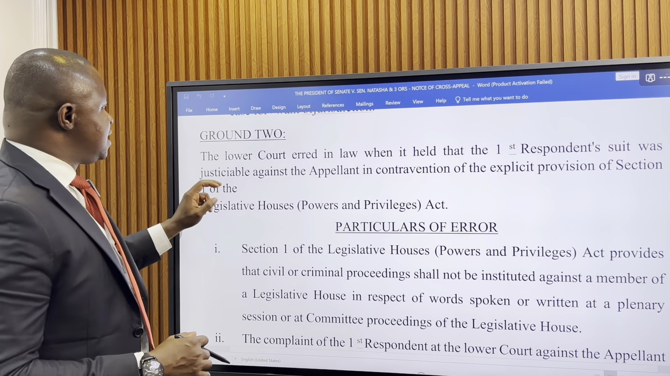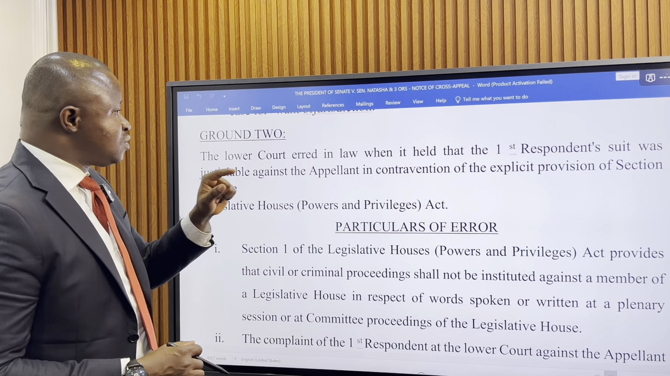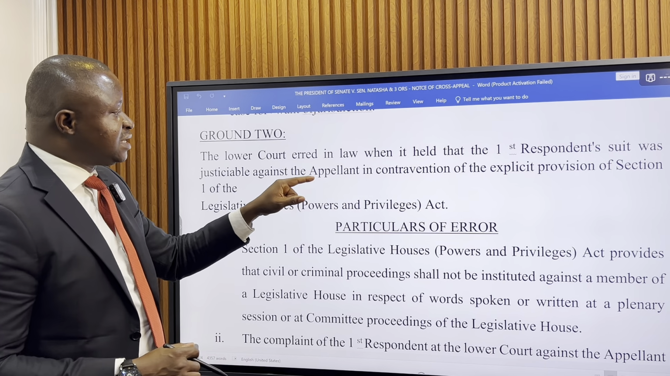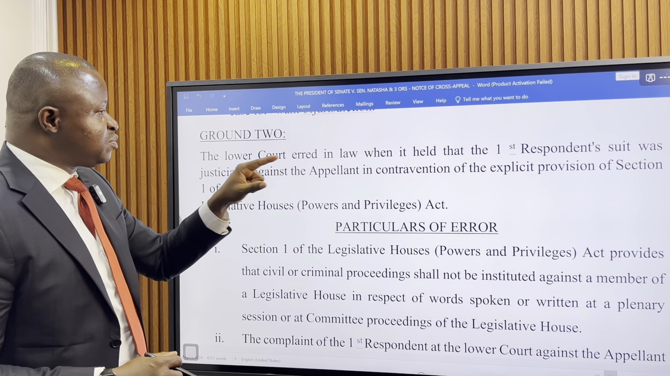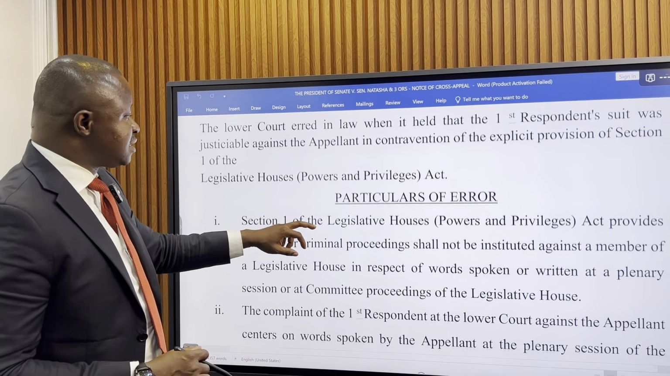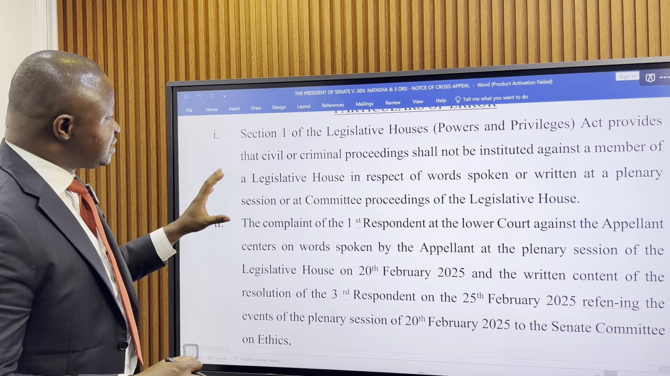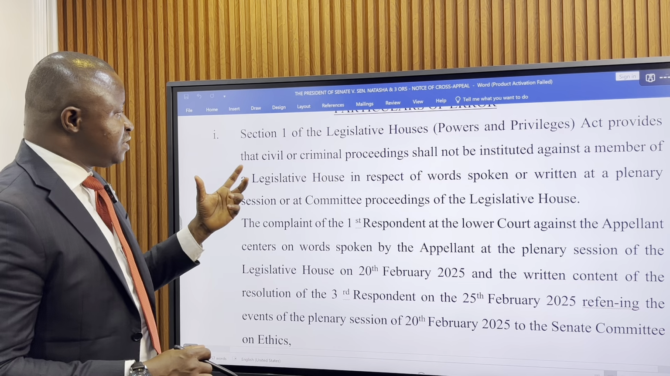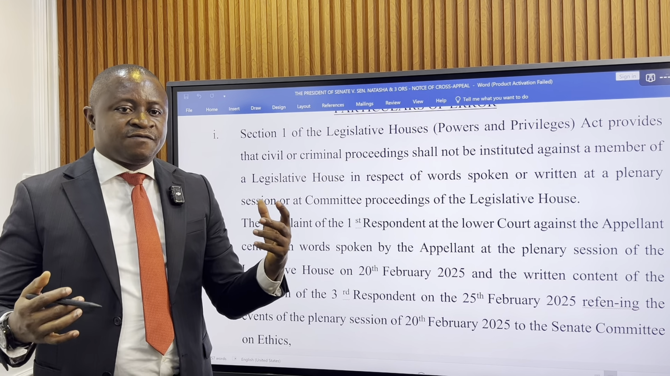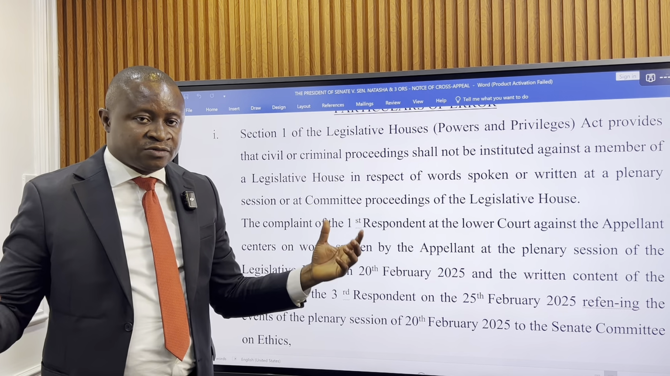Ground number 2, the lower court erred in law when it held that the first respondent, that is Senator Natasha Akpoti Uduaghan's matter, was justiciable against the Senate President in contravention of the explicit provision of Section 1 of the Legislative Houses (Powers and Privileges) Act. Now, the Senate by this is basically saying that by Section 1 of the Legislative Houses Powers and Privileges Act, civil or criminal proceedings shall not be filed against any member of the legislature over something that happened in the course of proceedings.